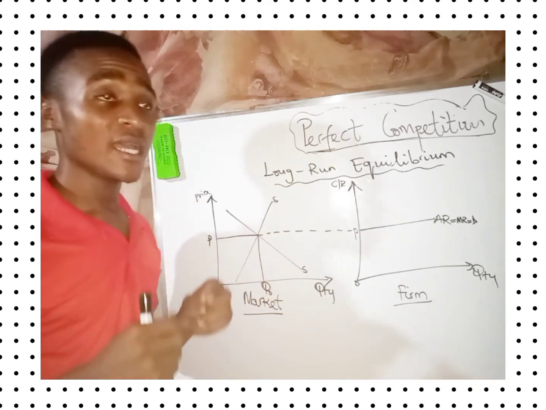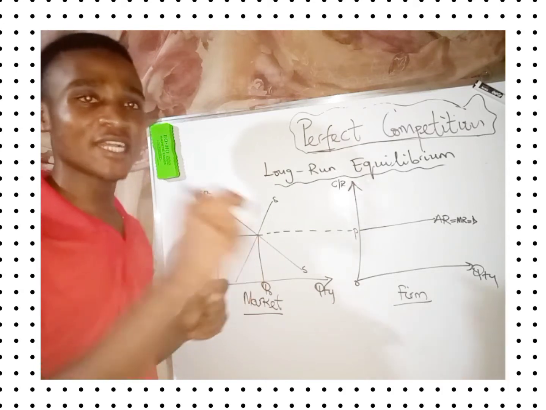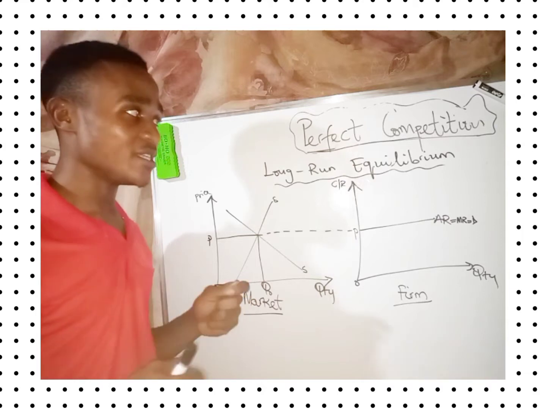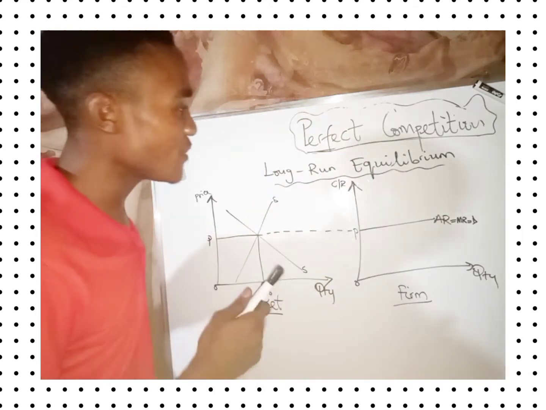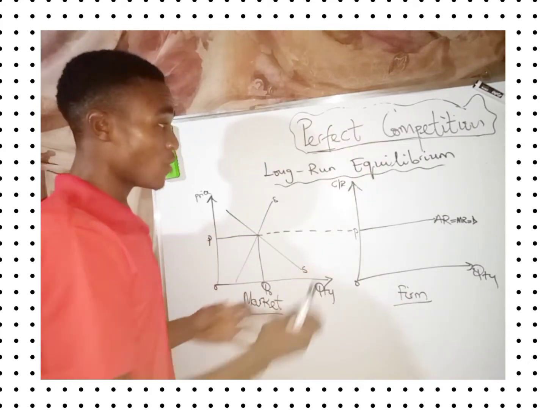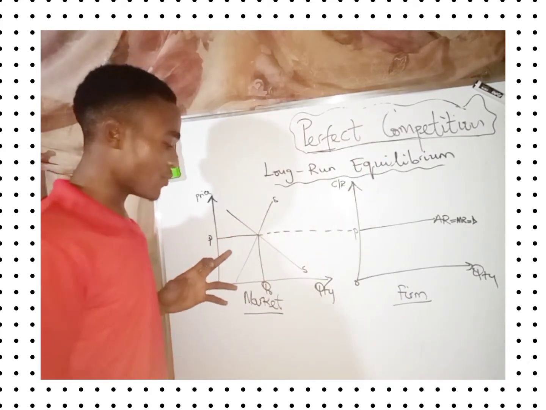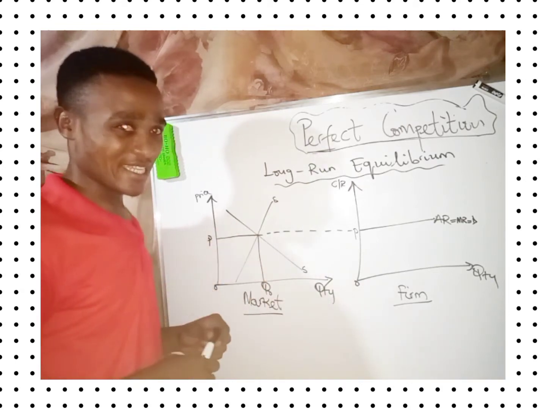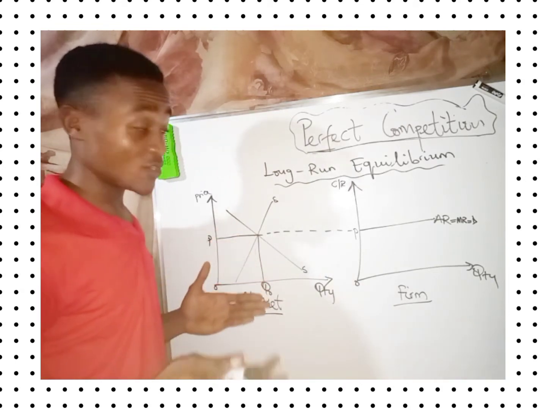You need to remember that firms can easily enter into the market and go out of the market. Like we said in one of the characteristics before, there is entry and exit of firms, so firms will just be breaking even in the long run. Also, the firm always takes the price from what is happening in the market. That is what we said in the characteristics, that each firm is a price taker.